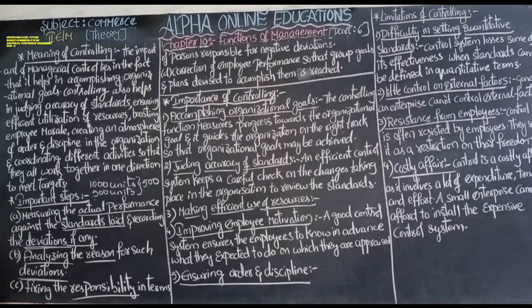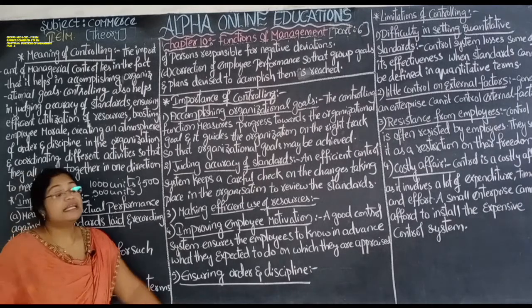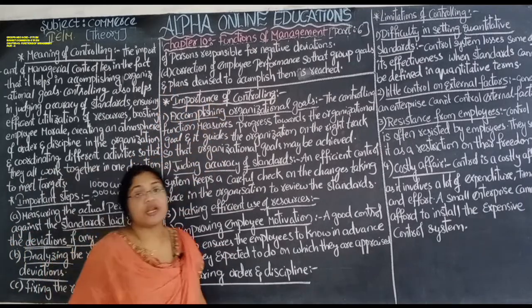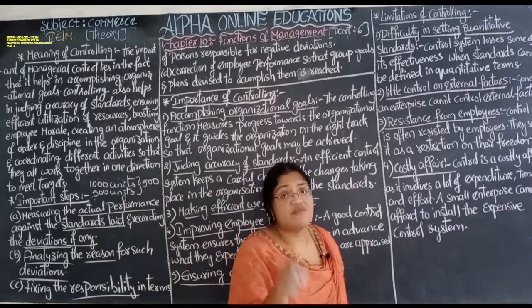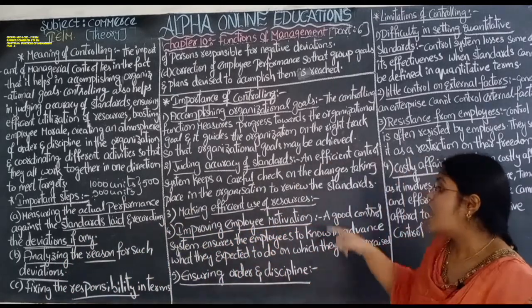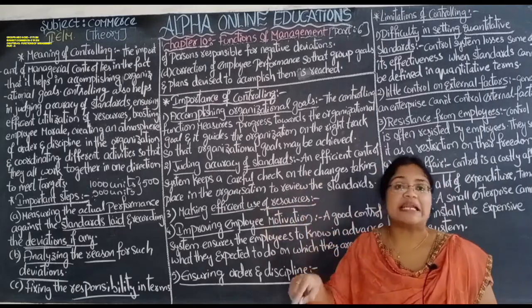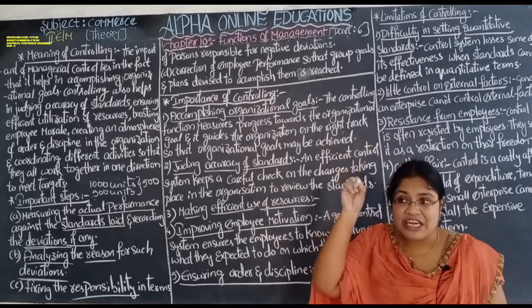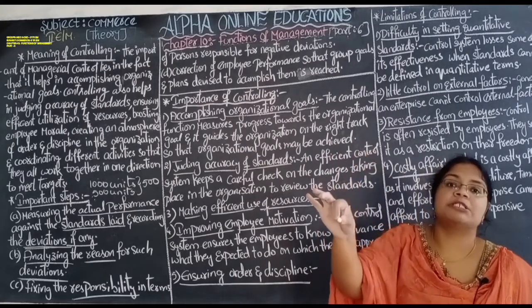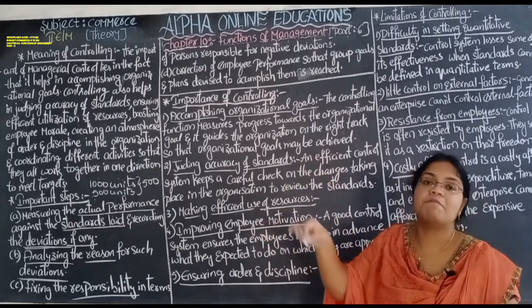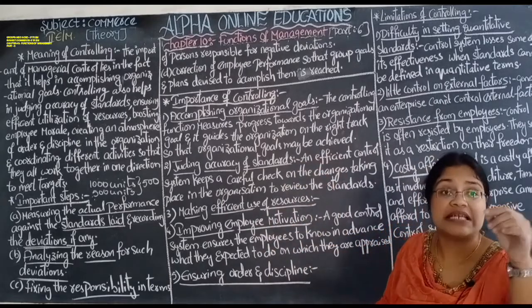Fixing the responsibilities. After that, the responsibility is fixed on the person responsible for the negative deviation. If there is any difference between the actual performance and the standard performance, then the individual person is responsible. He alone is responsible, and he has to complete the work that he has left.